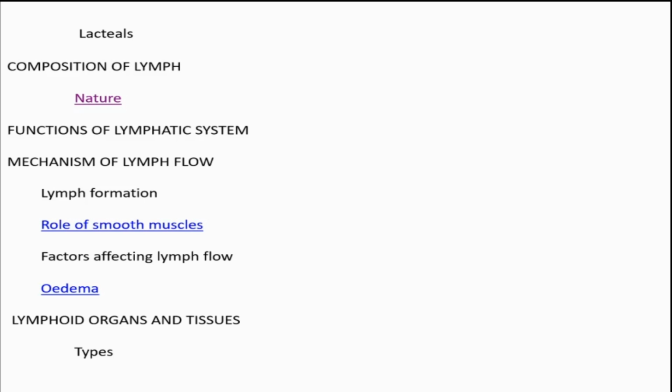In that way, it maintains the balance of interstitial fluid. Second, it absorbs fat, fatty acid absorption. Third function, immunity, with the help of T and B lymphocytes.